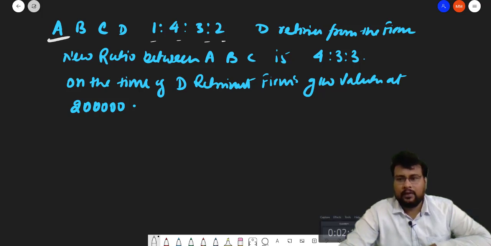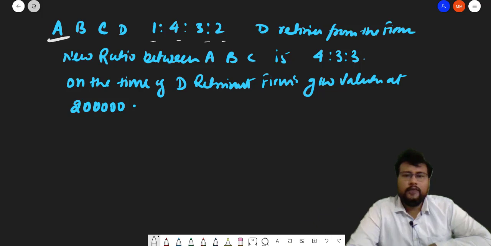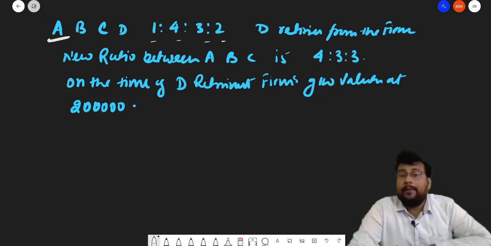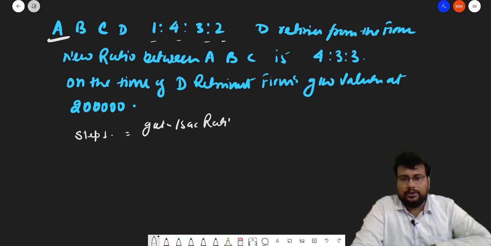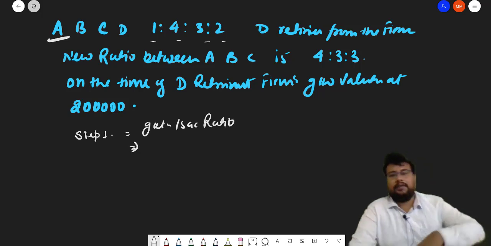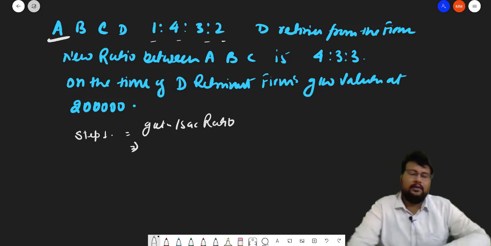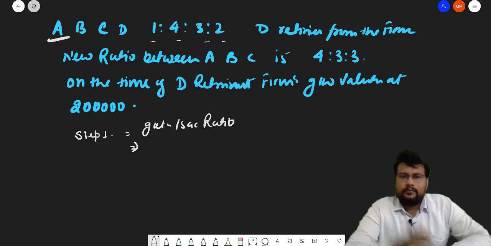Okay, bacha. So now, first tell me what we have to do in the first step. We have to do step number 1. We have to find out the gaining and sacrificing ratio. So tell me the gaining and sacrificing ratio, everyone, in the comment box, and after that only I can continue the question. So tell me the gaining and sacrificing ratio, everyone.